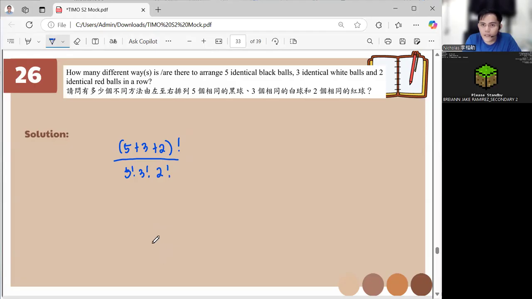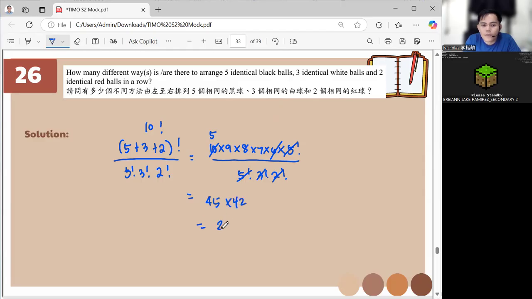This is 10 times 9 times 8 times 7 times 6, and we just write until times 5 factorial because we can cancel the 5 factorial. 3 factorial is 3 times 2, which is 6. Cancel 2 and 10, which is 5. So we get 45 times 42 and we get 2,520, and that is our answer.